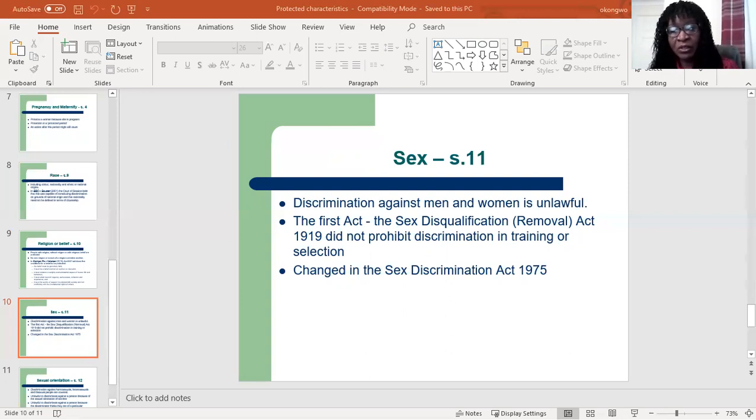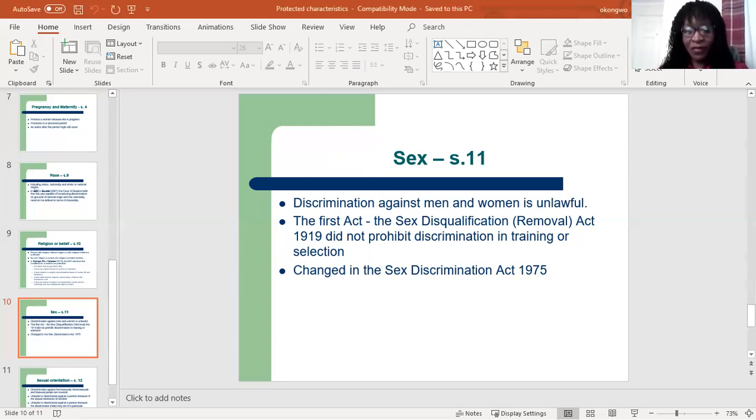If you remember one of the lectures, I talked about theories. Okay, so we need to understand why women were discriminated against and how they were discriminated against, and then how the law has come about to change things, or try to change things, depending on how you look at it.